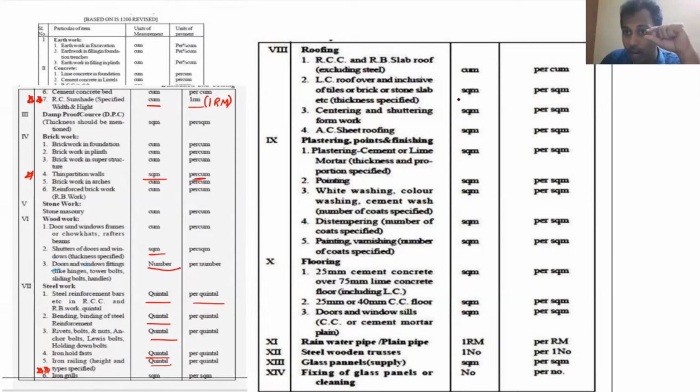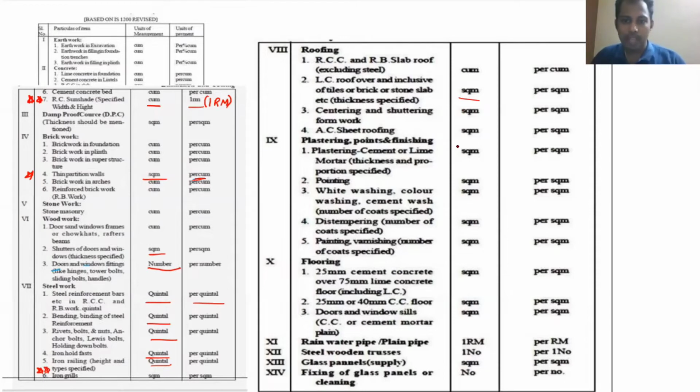there we take, only for lime concrete, in the form of square meter, not for the concrete completely, only for the lime concrete course. Lime concrete course you take it in the form of square meter, and centering, shuttering, everywhere it is square meter. Okay, AC sheet again it is having a little thickness, more length and more width, that is why here also square meter. Simple logic, where the length and width are predominant, there we take the units as square meter. When the length is only predominant, we take it in the form of running meter. When all the dimensions are equally predominant, then we take it in the form of cubic meter.